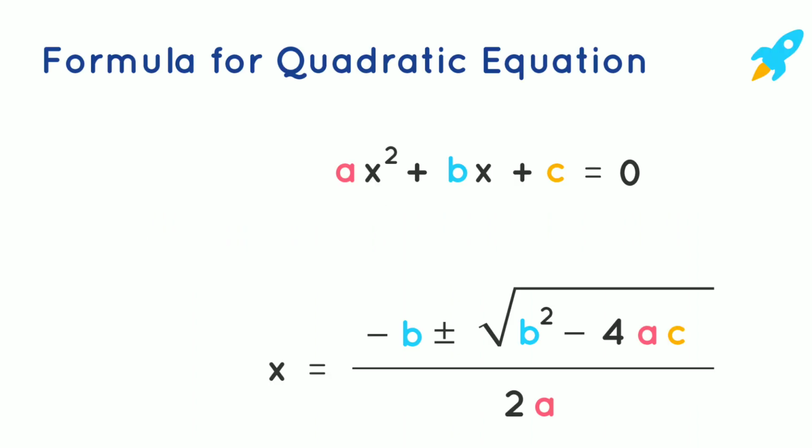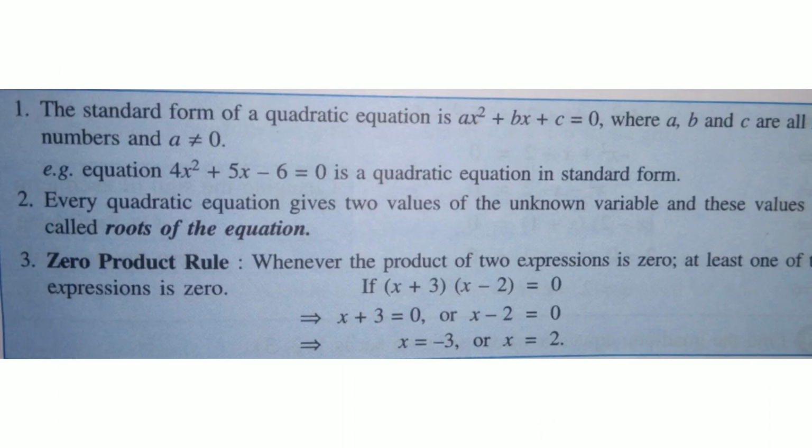When an equation with one variable can be represented in the form ax squared plus bx plus c, it is known as a quadratic equation. Every quadratic equation gives two values of the unknown variable, and these values are called the roots of the equation.